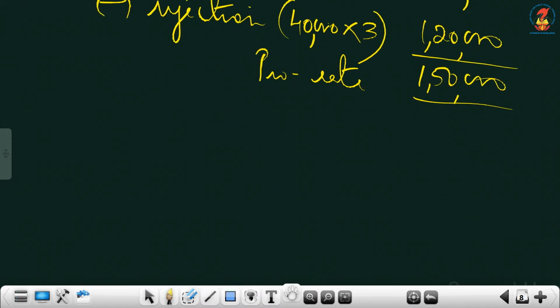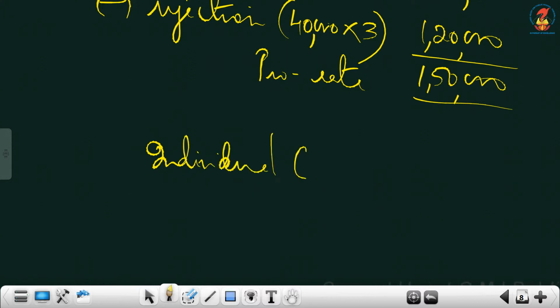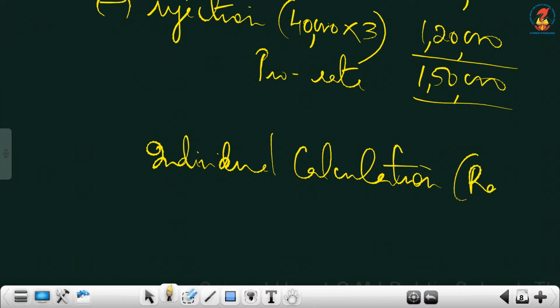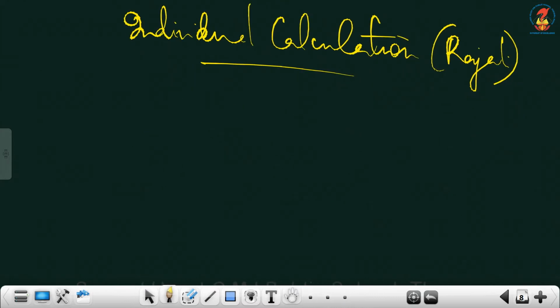Then next is the individual calculation we will do for Rajat. You have to get the number of shares. For Rajat, applied is given, so allotted you have to compute.